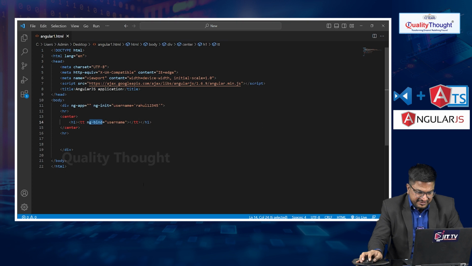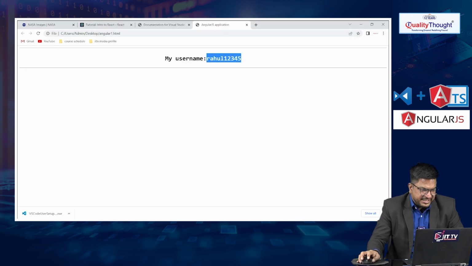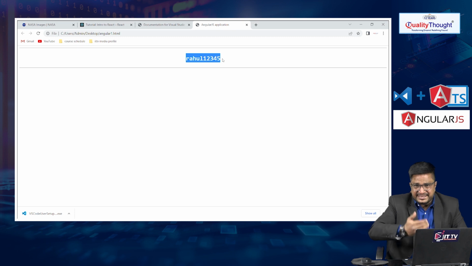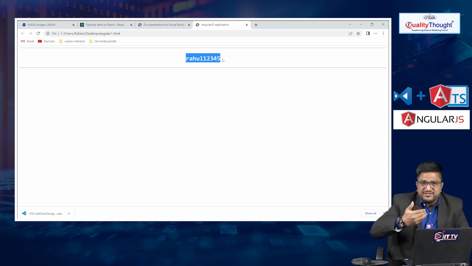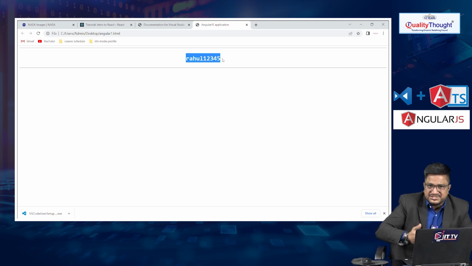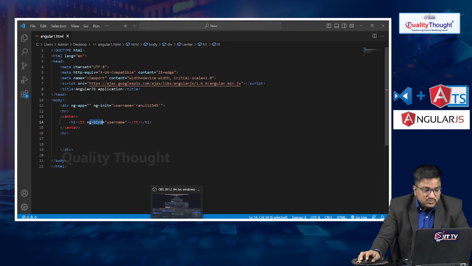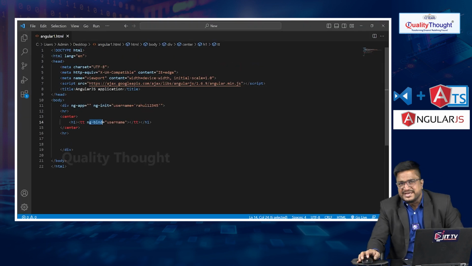Let me save and check the output. Let's refresh this page. So we are getting Rahul12345. Basically, as an AngularJS developer, if you are working on any single page application in a company, most AngularJS developers or Angular engineers will use the AngularJS expression.